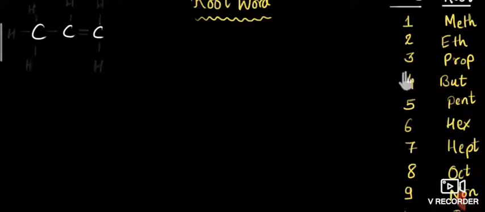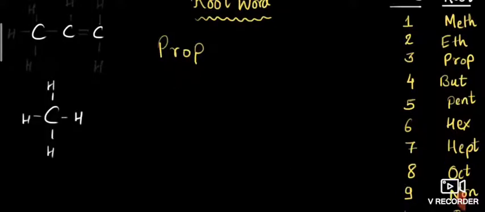So which word do we use? 3 carbon atoms are present, so we have to use prop, and we have to see whether a single bond or double bond is there. Prop is the root word. It contains all single bonds, so we will write propane. Here, when you see this carbon, a single bond is present, one carbon is there, so meth is the root word.